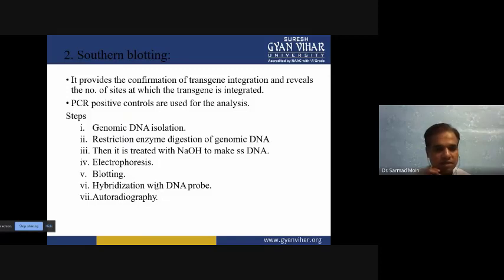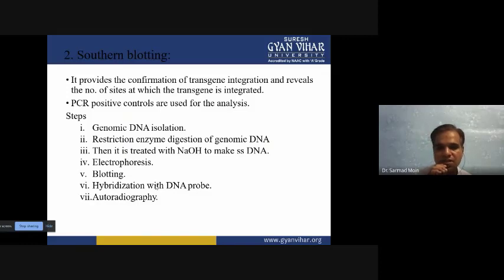Then after the blotting on the nitrocellulose membrane, you have to hybridize with a specific type of DNA probe. This DNA probe is nothing but a primer. If you want to detect whether your gene is there or not, you have to synthesize the primer according to the gene sequence.